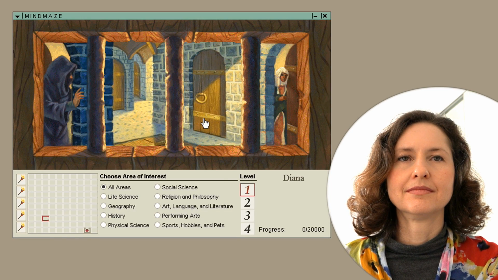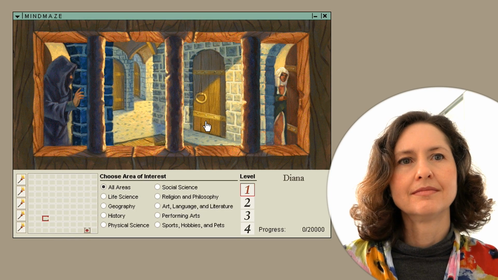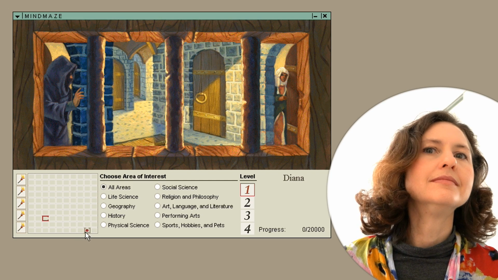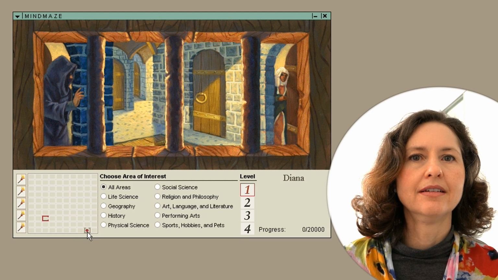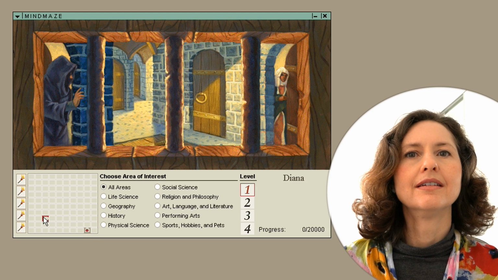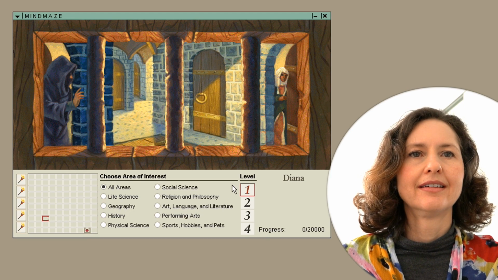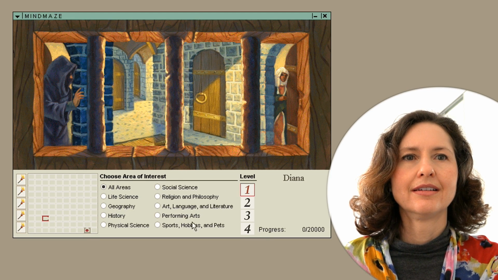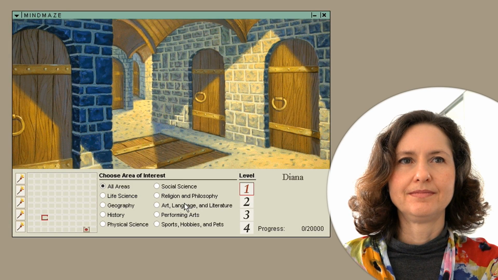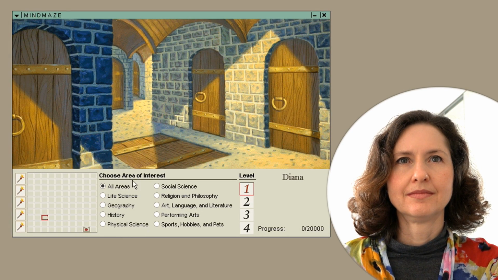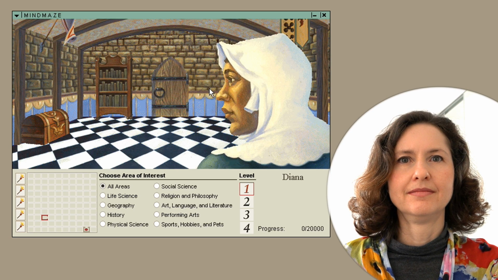Now, you are inside a maze, okay? You're this little man here. See this little dot? It's not really a man, it's just a red dot. And you've got to try and find your way to here, going through the doors and stuff. Anyway, we're going to do level 1 with all areas of knowledge. First of all, choose a door you want to go inside. What door do you want to go in? That one. Okay, here we go.